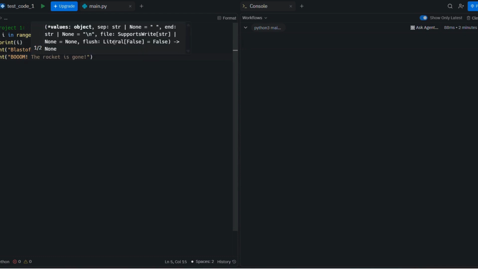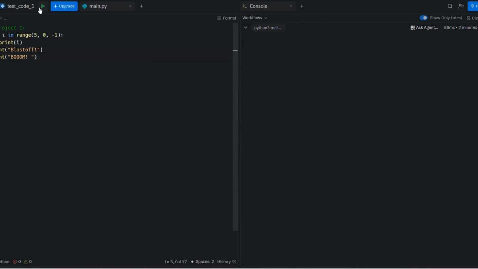So that's it. Let's try to run this code. You'll see 5 4 3 2 1 blast off, boom. See, it's just a simple funny game using the for loop. So it feels like a game already, right? Yeah, and that's it. So let's see my project 2.